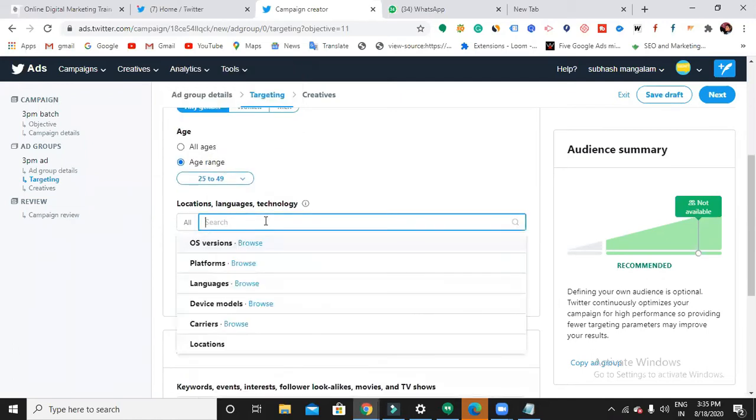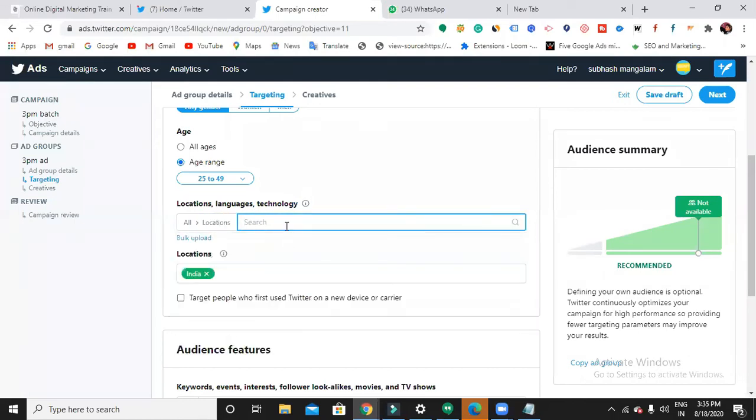The next here: locations, languages, and technology. This is where you're going to target the audience in detail. In Google Ads also, we have this option, where I can target the audience according to their devices, their locations and all. Now here I have the option of choosing a location. Click this location and search for the location that you want to show your ad in.